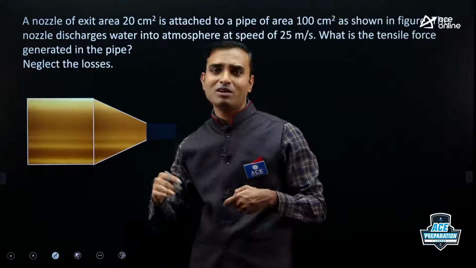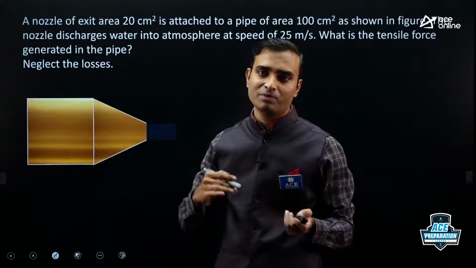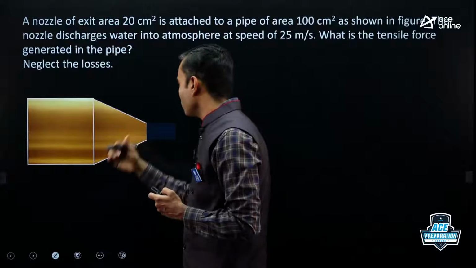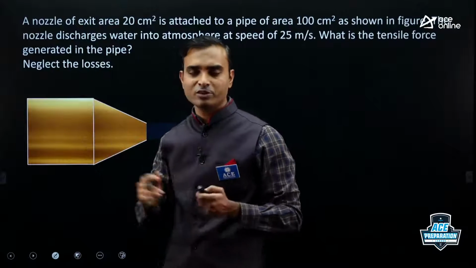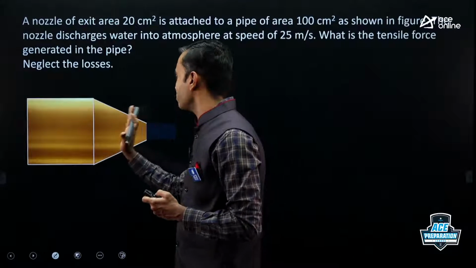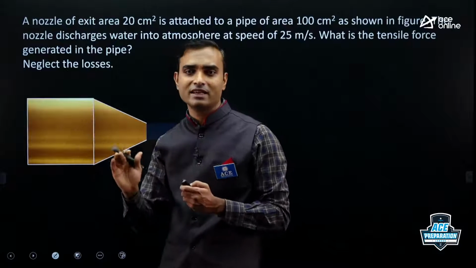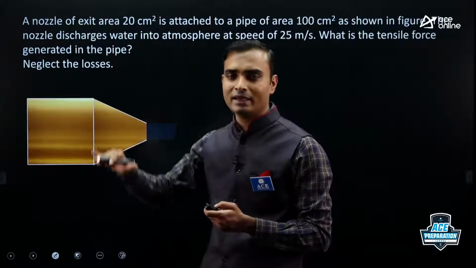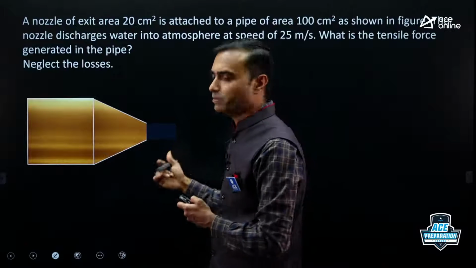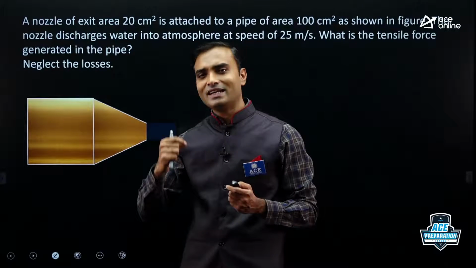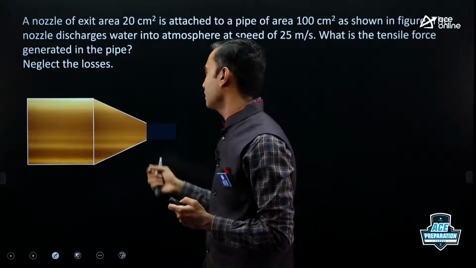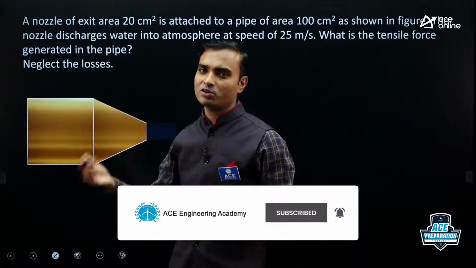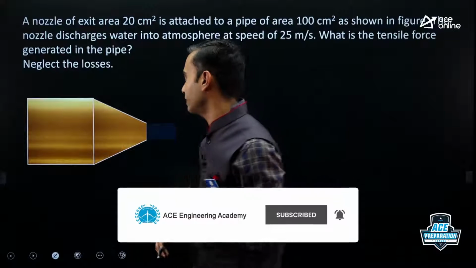Now sometimes they may not mention whether the force is tensile or compressive. In that case, you have to decide the direction. If you are able to judge the correct direction of force, well and good. If you are not able to judge the correct direction, then you can assume any direction, either tensile or compressive, and then follow the exact procedure which I am going to explain. At the end, if you are getting a positive answer, it means your assumed direction of force is correct. If you are getting a negative answer, you have to reverse the direction. So I will demonstrate with the example.